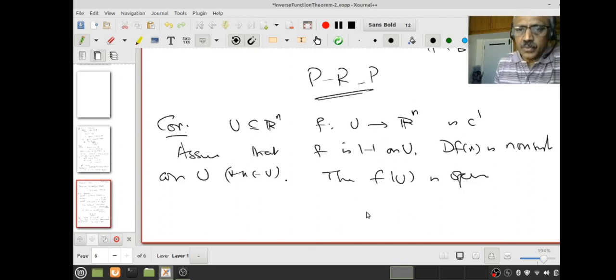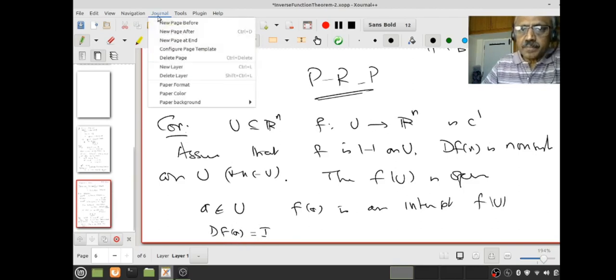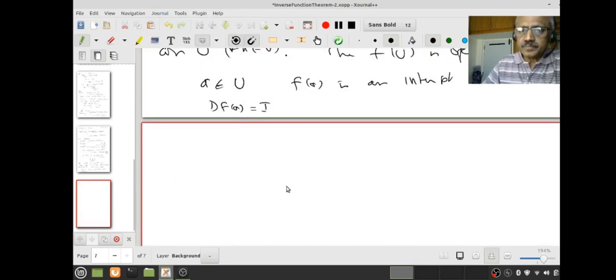Why does it follow? Because you start with any a in U, and I have to prove f(a) is an interior point of f of U, right? Then what can I do? Therefore df(a) is non-singular, so as usual I can assume, after composing with the derivative inverse, okay, we had already proved that. So what do I know?